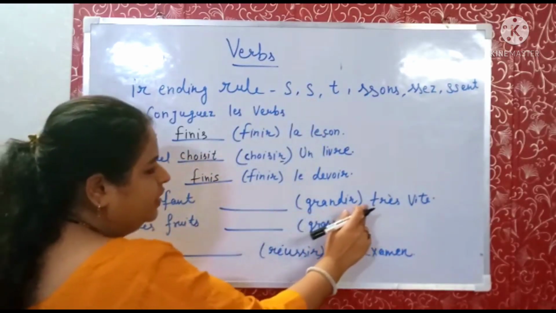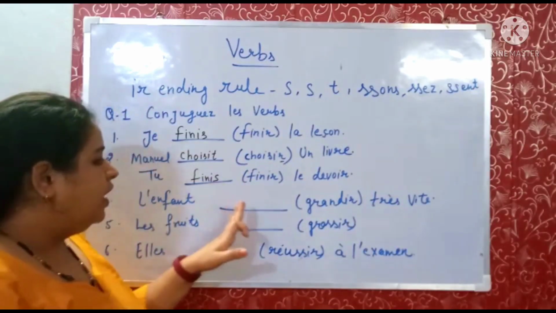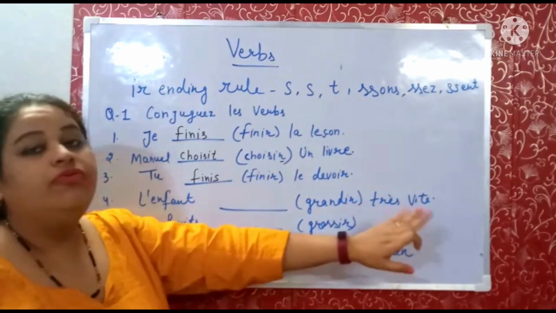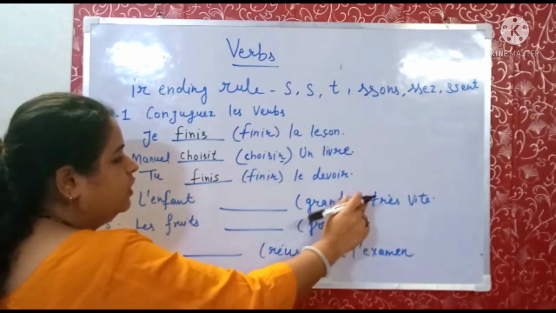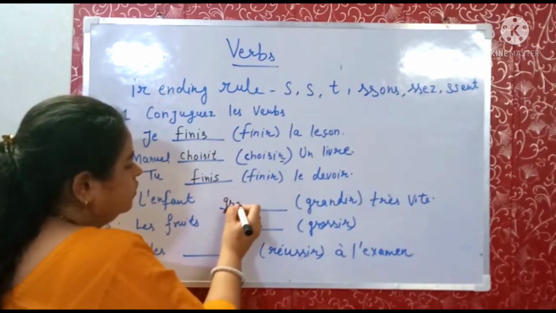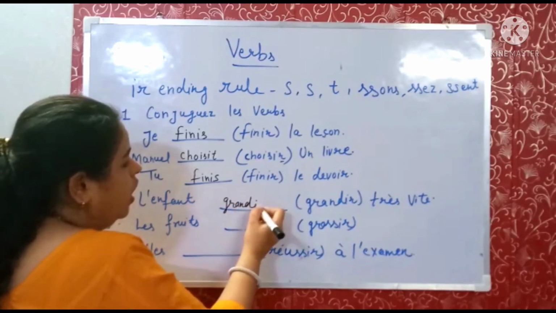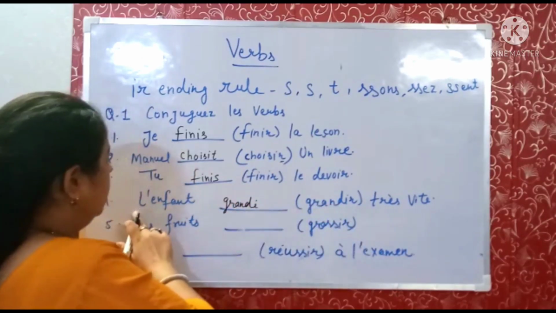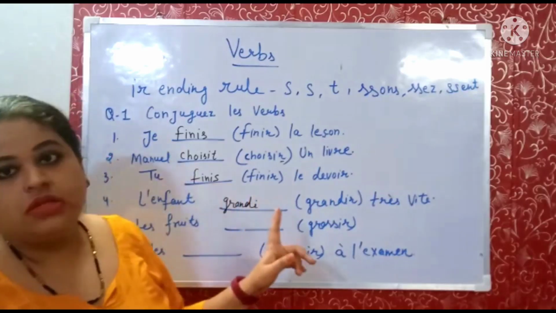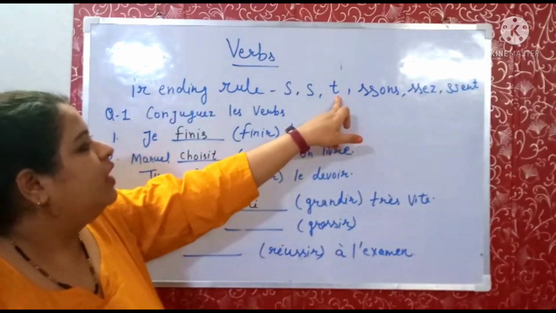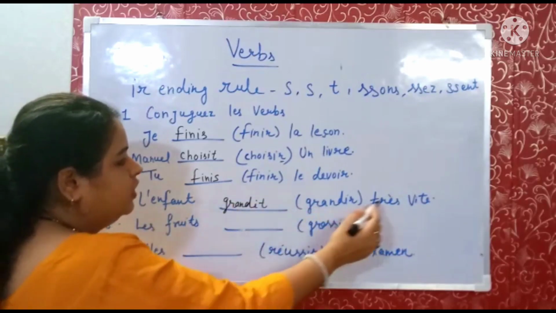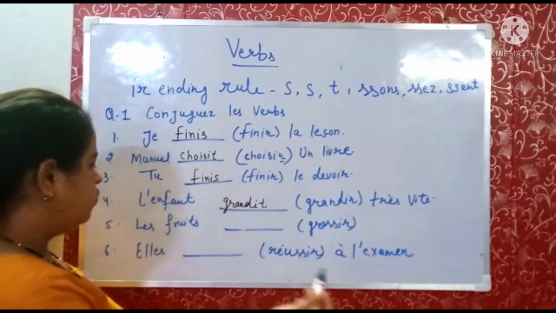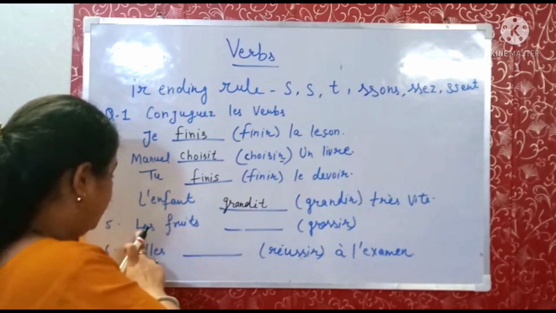L'enfant grandir très vite. The child grows very fast. So the radical of grandir will be grandi. The r will be removed, and l'enfant is one person, that means he, so we will add t. So it will be: L'enfant grandit très vite, the child grows very fast.